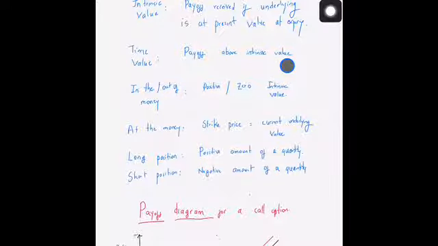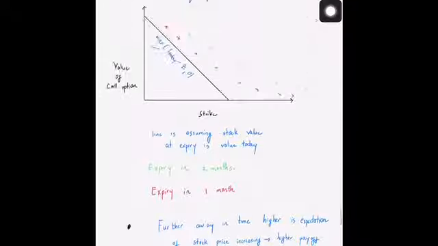So then we again go back to our diagram. I told you guys that this particular term, defined by this particular line, is basically the intrinsic value of the option. This thing is the actual value of an option which is expiring in 1 month.